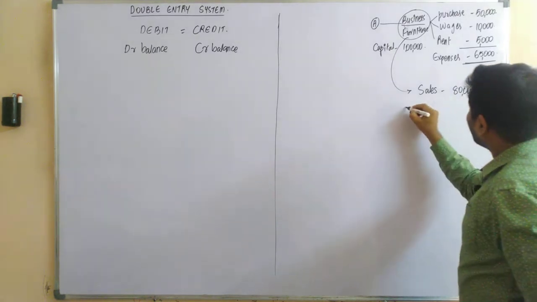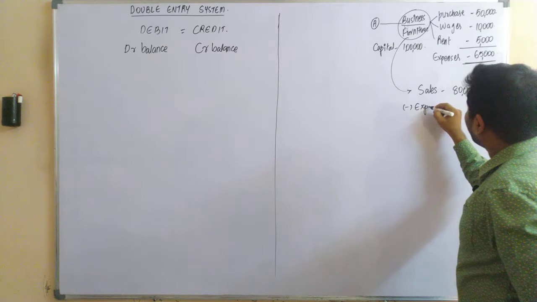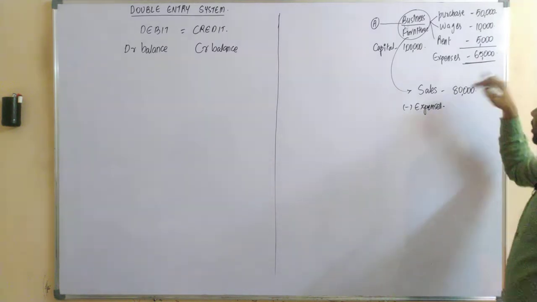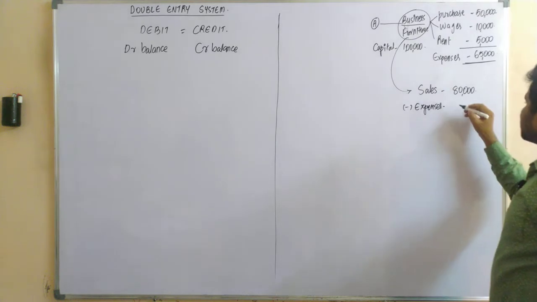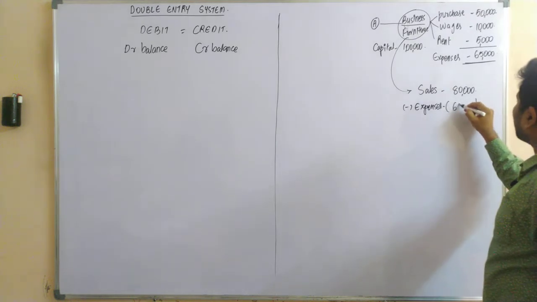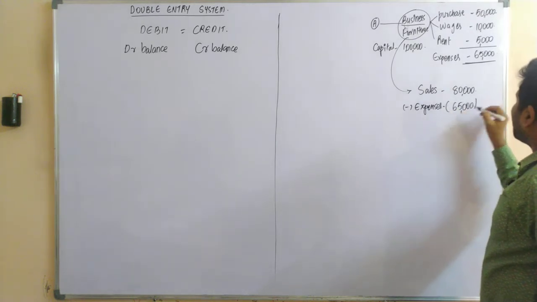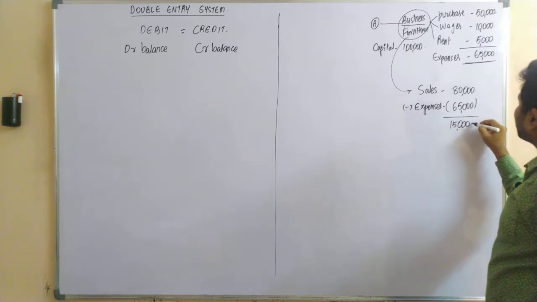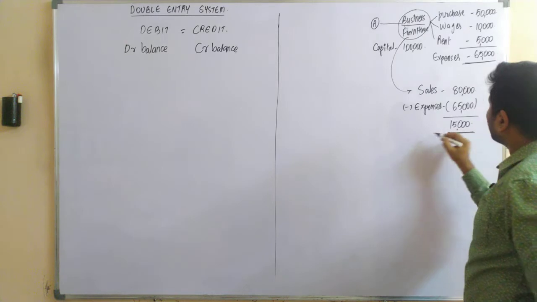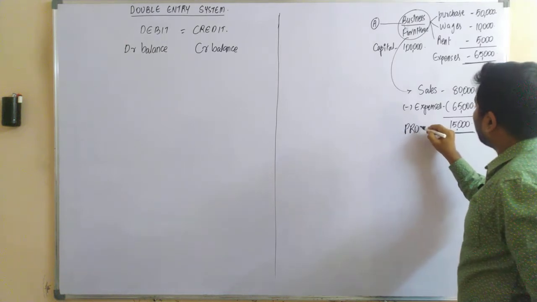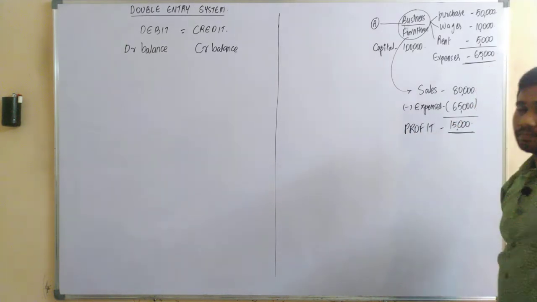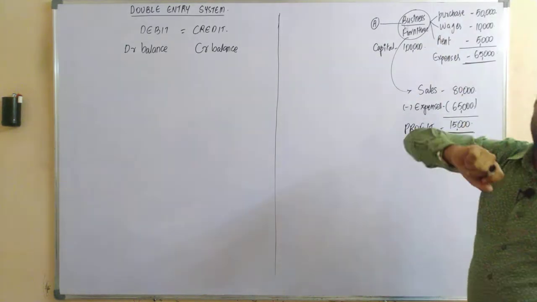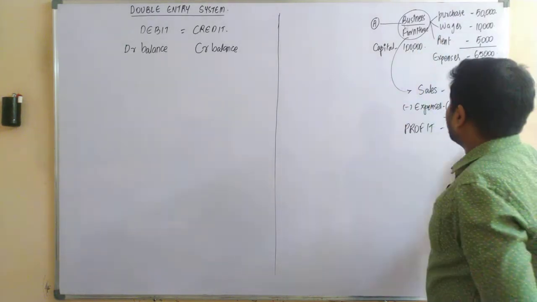So after deducting the expenses of 65,000 rupees incurred to convert the wood into furniture, you would be left with an amount of 15,000. This 15,000 is nothing but the profit of the business. Yes or no? Now let's understand it in detail.